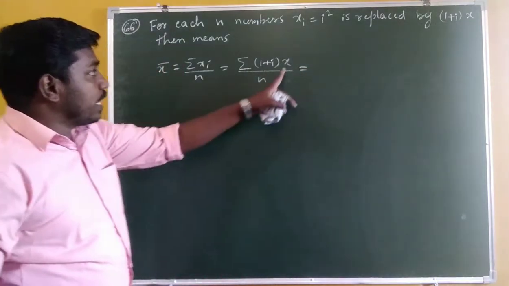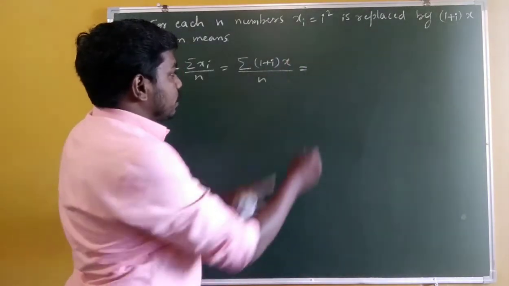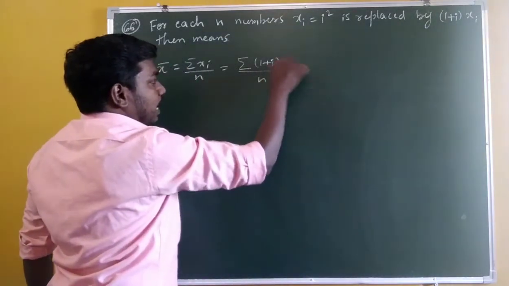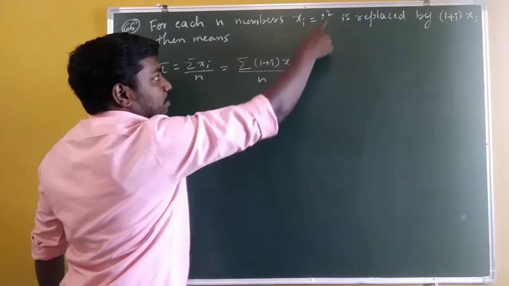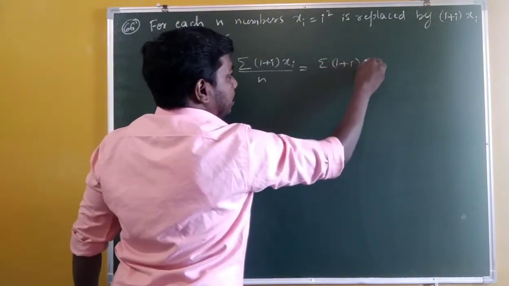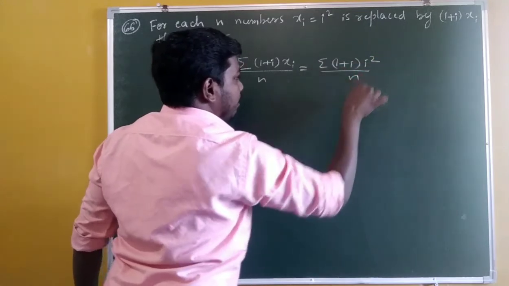But what is x? So xi. So 1 plus i into xi. So xi is replaced with what? i squared. And summation of 1 plus i into i squared, divided by n.